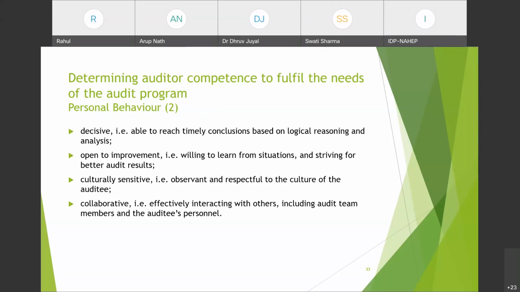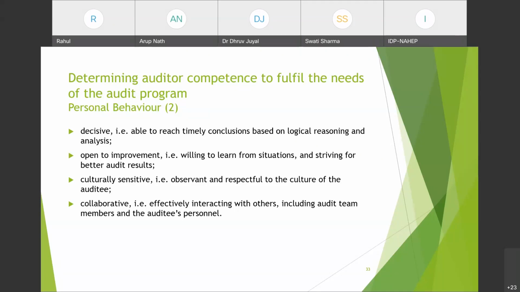An auditor must be culturally sensitive, that is observant and respectful to the culture of the auditee. जो भी auditor है, as we talked, even in the case of internal audit, we can hire some other person. So it also refers to that person, that a person should be observant and respectful to the culture of the auditee. जो भी auditee का culture है, जो भी area wise culture है, language है, उसको वो respect करना चाहिए.